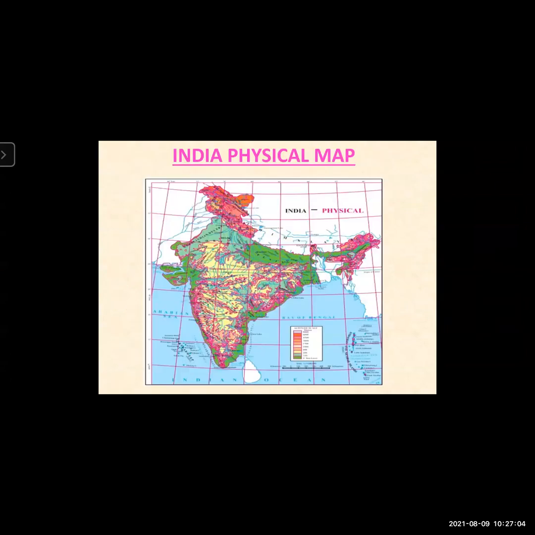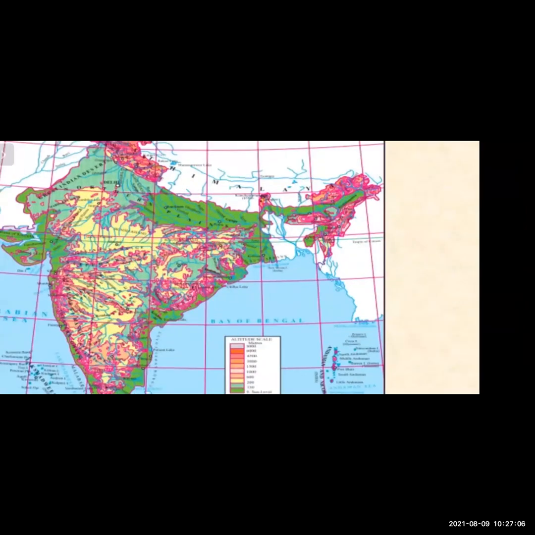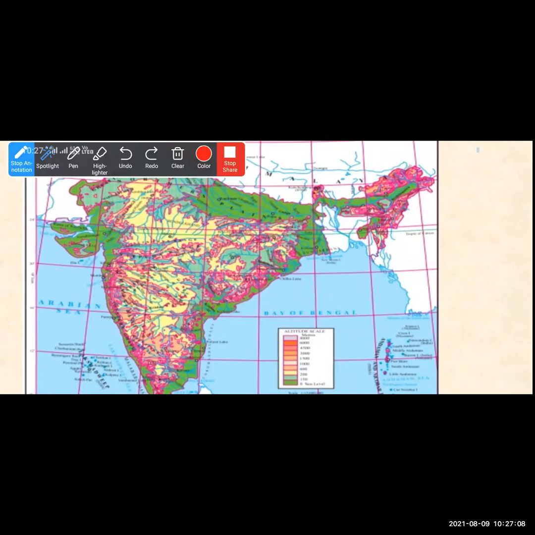In which direction does the region with an altitude of more than 6,000 meters lie in India? Whenever we are referring to a map, we should understand the index also. See, this is the index. Go through the shades given in the index and the numbers which are displayed here.